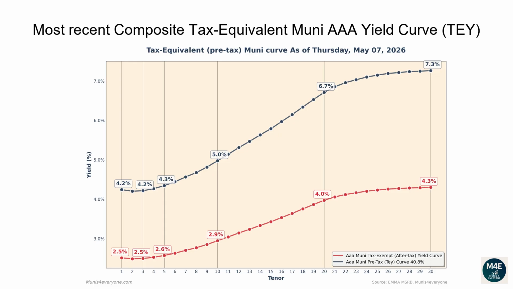The one-year tax-exempt yield is 2.51%, corresponding to a 4.24% tax-equivalent yield for investors in the top tax bracket. The two-year tax-equivalent yield is 4.2%. The 5-year tax-equivalent yield is 4.35%. The 10-year tax-equivalent yield is 4.98%. The 20-year tax-equivalent yield is 6.71%. The 30-year tax-equivalent yield is 7.26%.